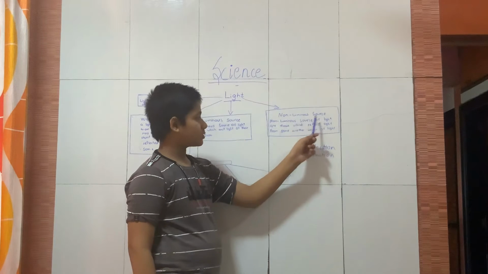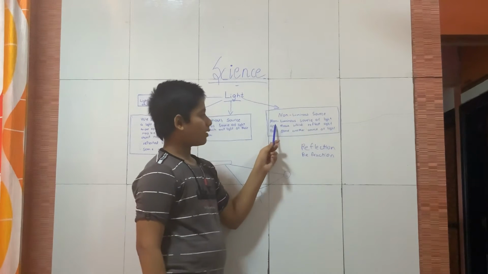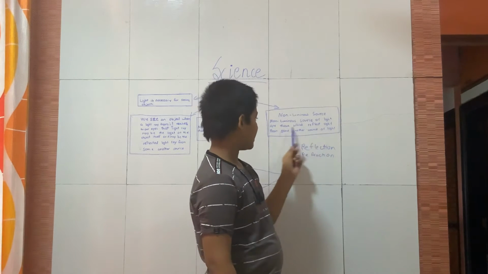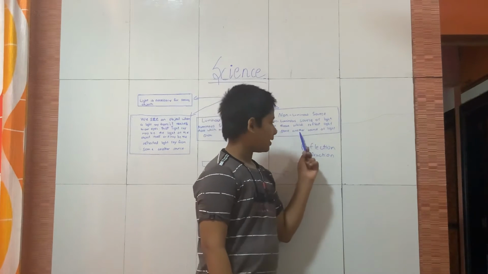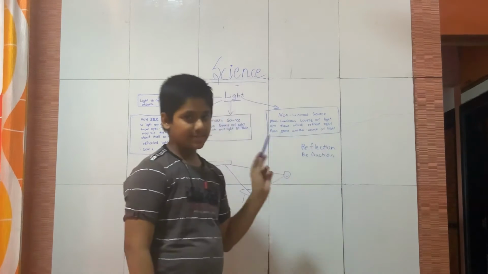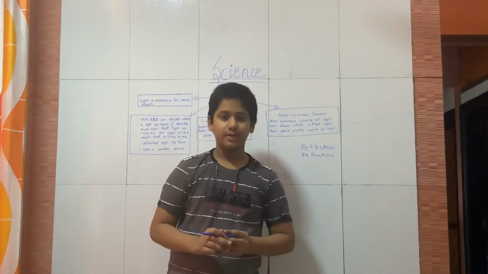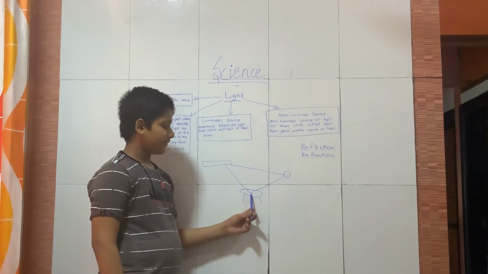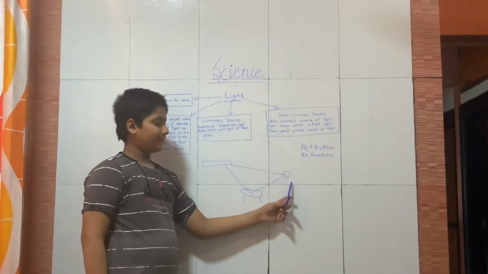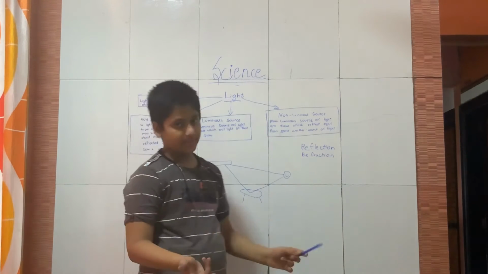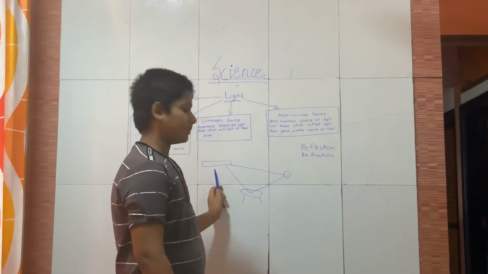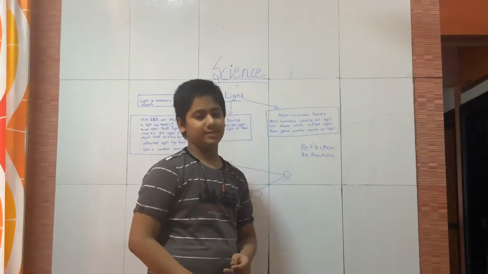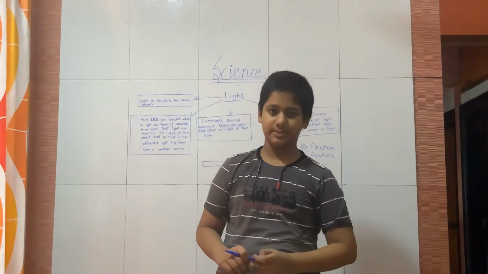Non-luminous sources of light are those which reflect the light from some other source. It is not their own light. Like the example I gave, this table is reflecting the light to the man's eye, but from whom is it taking the light? From the tube light. So this is a non-luminous source. There are many such non-luminous and luminous sources.